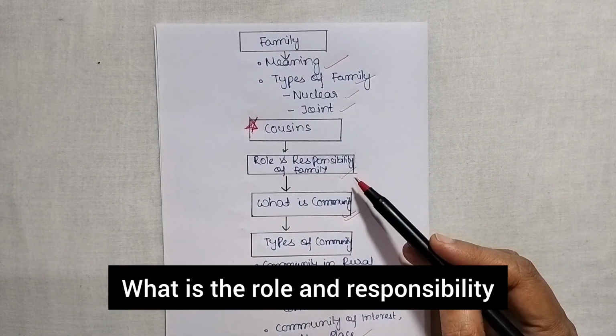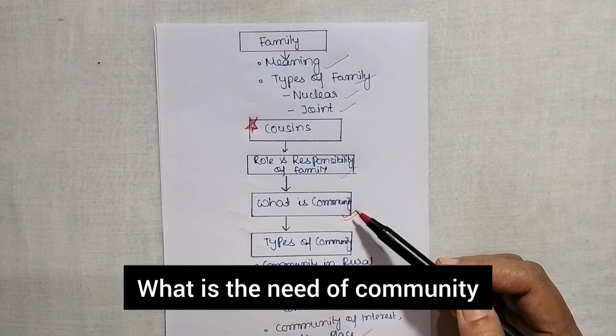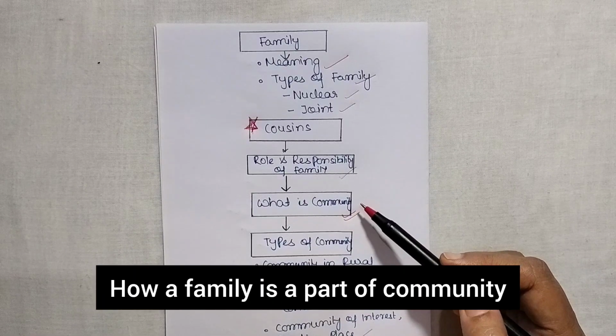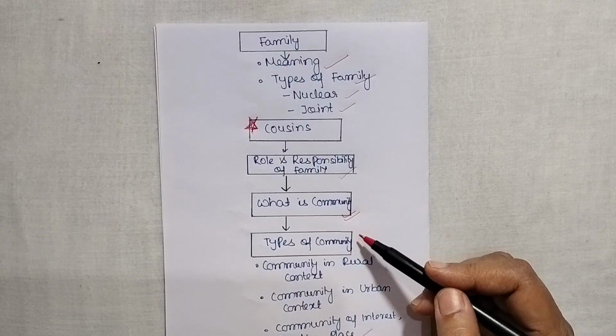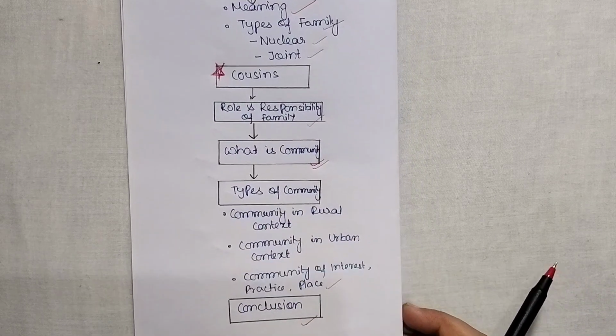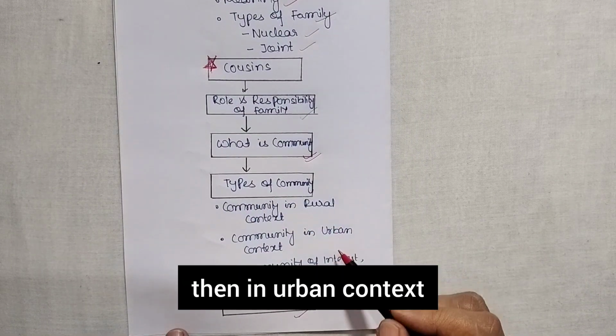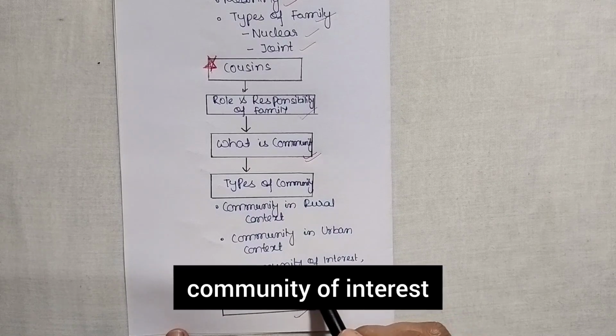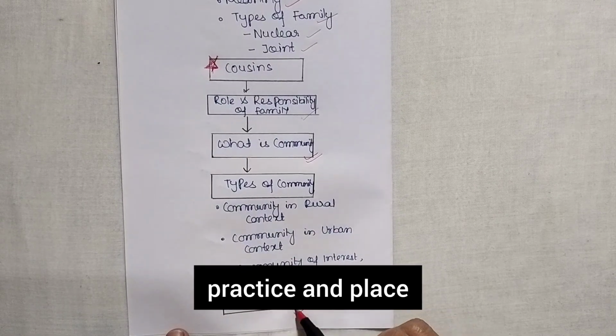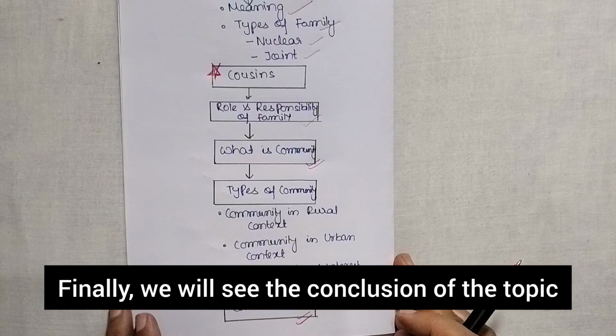What is the role and responsibility? Then what is community? What is the need of community? How a family is a part of community, we will see. Then types of community also we will cover. Here we will get to know about the community in rural context, then in urban context, and about the community of interest, practice and place. Finally, we will see the conclusion of the topic.